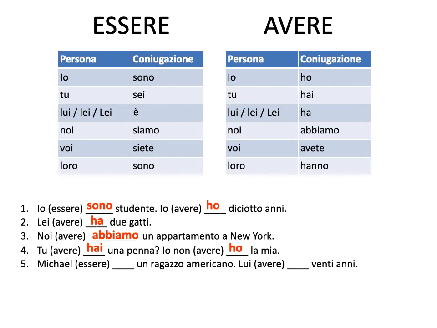Numero 5, the last one. Michael essere un ragazzo americano. Okay, so here we need to look at the sentence and find the subject. Who would be the subject of our sentence? Who is doing the action of being an American guy? Well, clearly it's Michael, right? What form of the verb do I use for Michael? Well, Michael is he, right? So I would use the lui form. The lui form of essere, which is è. Michael è un ragazzo americano. Michael is an American guy.